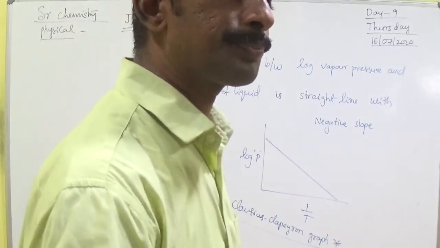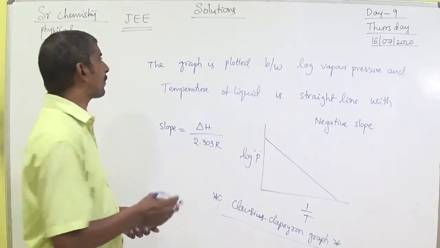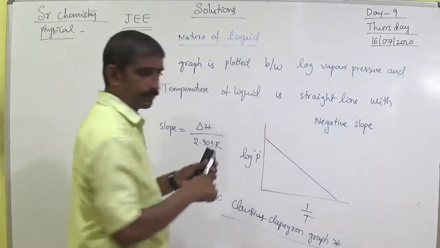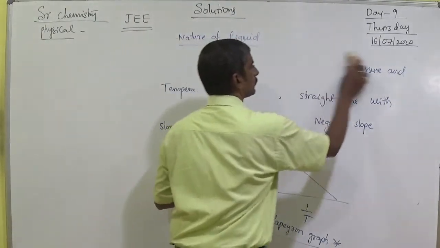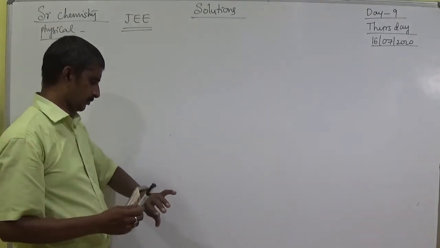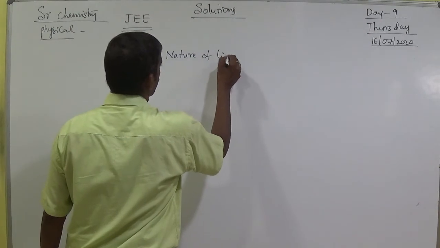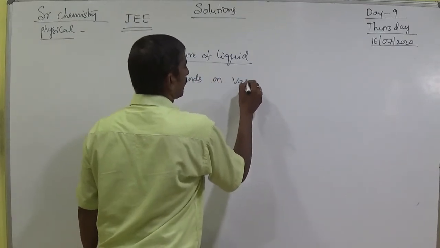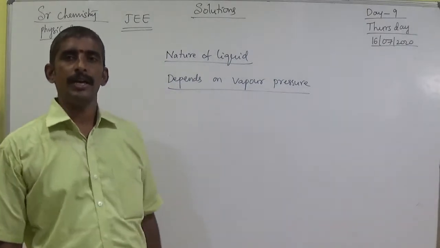Next, the nature of the liquid. Vapor pressure depends on the nature of the liquid. This is important.